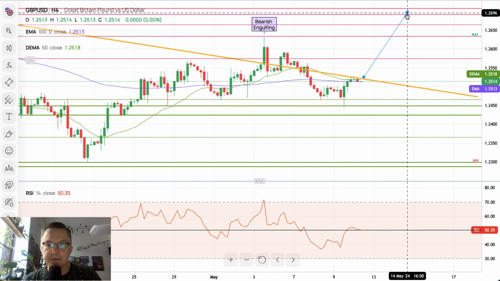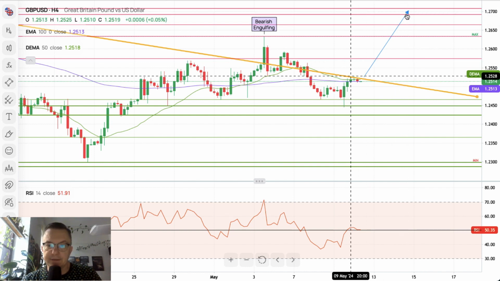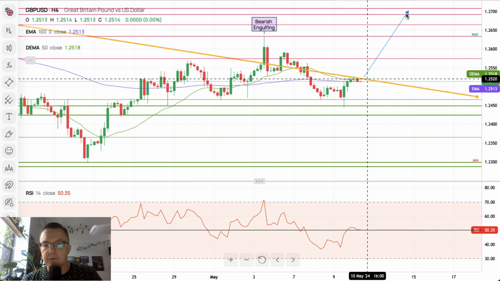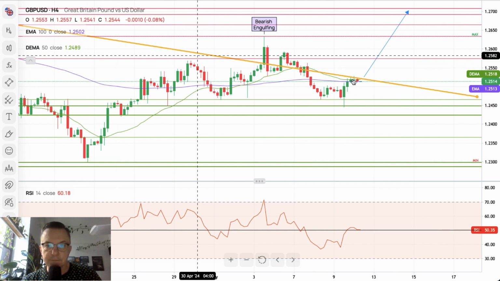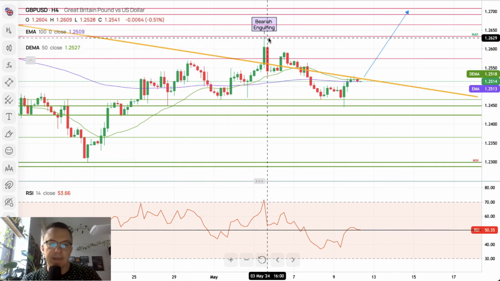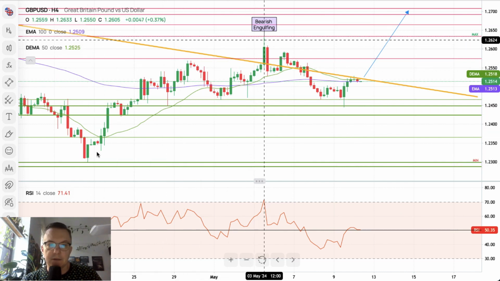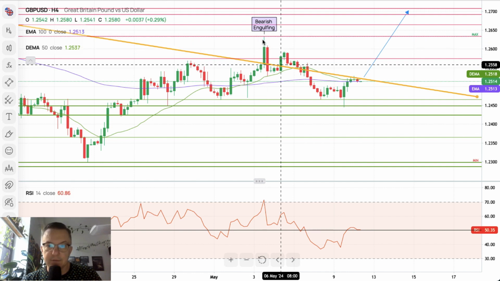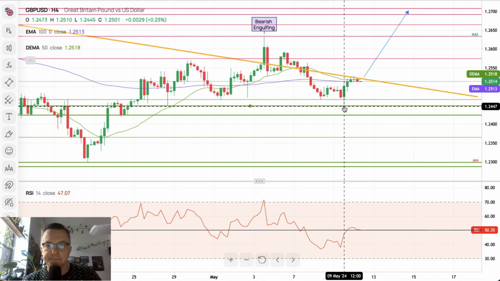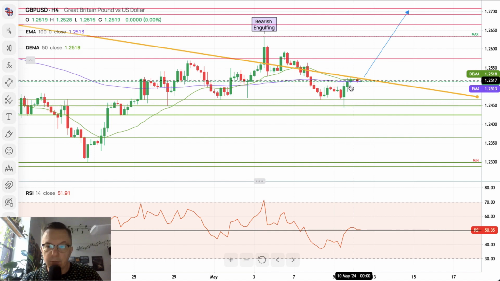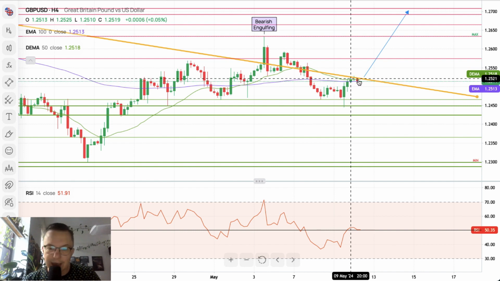There is still a scenario that shows us that if there is a breakout above the trend line, we might continue way higher, because that movement here, that cycle here, would be continued then, right? So this movement to the downside would be considered only as a correction. Right now we are consolidating the recent gains around the 50 and 100 periods moving average, just below the trend line.